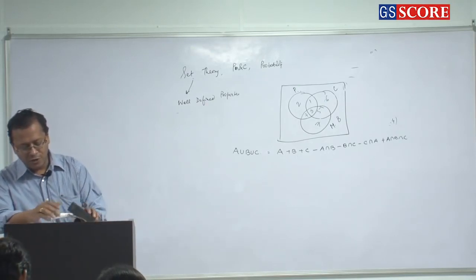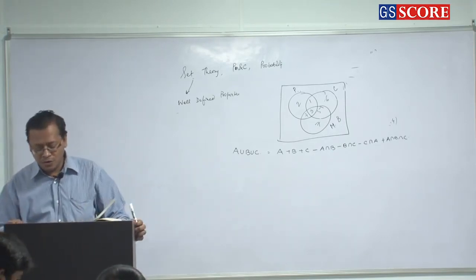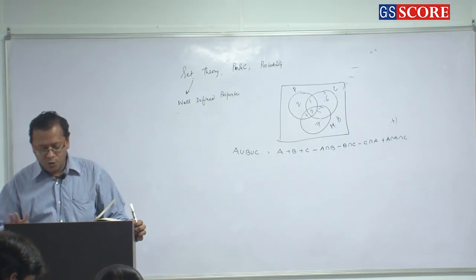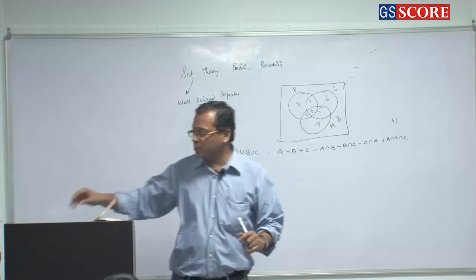So now what you can do is try question number 2 to 5. If you have the paper with you, please try question number 2 to 5, but try it from the Venn diagram point of view.